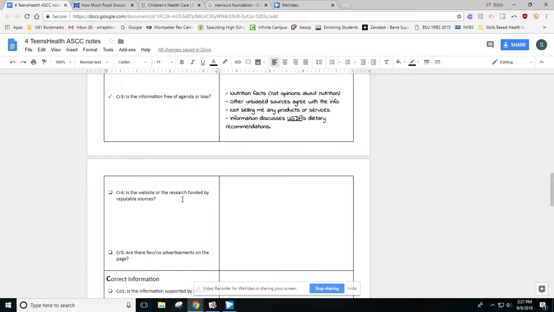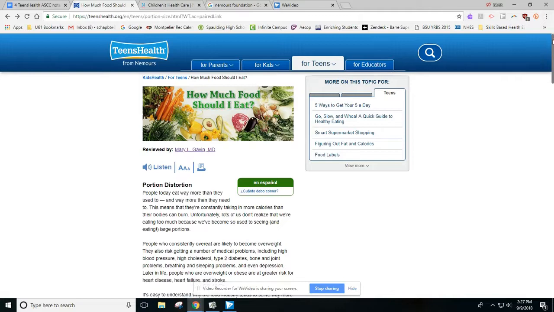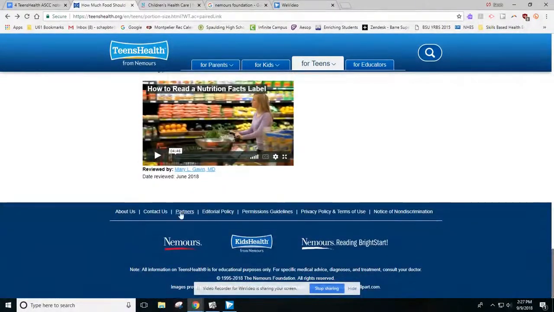So, this is a really important question to answer, but it can be really hard to find the answer on websites. So, here are some tips that I would suggest. When you're looking at your website itself, we want to take a look at the top of the website, the top bar, any sidebars, especially on the left side, but sometimes on the right, or the very bottom of the web page, this bar at the bottom. Sometimes you'll find this information at the top, on the sides, or at the bottom. As you can see here on this website, we're probably going to be looking at the bottom. That seems to be where most of the information is.